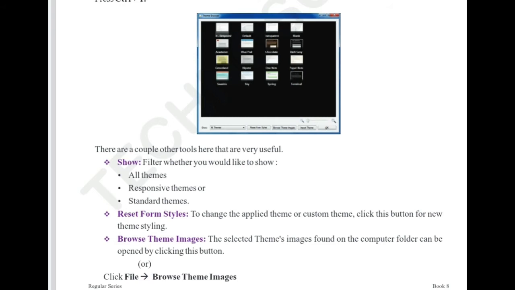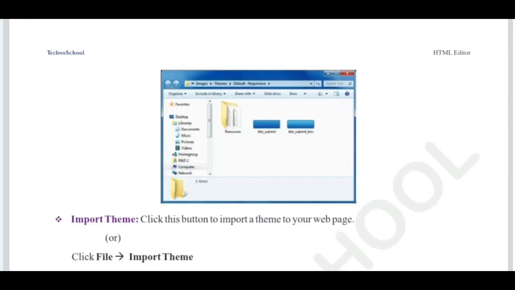Okay, so if you want to give some designing look or a great look to websites, you can go for the themes option. So what is a theme? With the help of themes you can create a professional look for your page. It will give a great look. There are a couple of other tools that are very useful. A filter, whether you would like to show all themes, respective themes or standard themes. Okay, so reset form style, browse theme images.